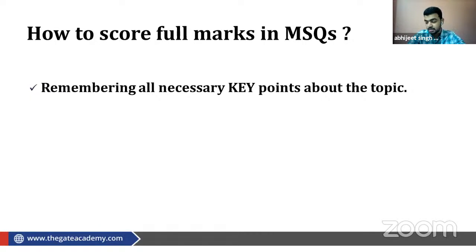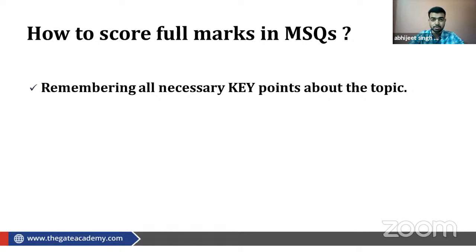Okay. How many questions are expected from MSQ in GATE 2021? Very good question Ayush has asked. The number of questions is not fixed. Till now, we cannot say how many NAT questions and MCQ questions will be asked. Every year they change the number of numerical type questions.